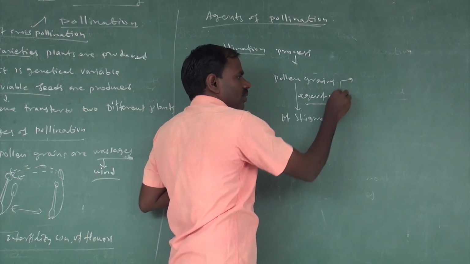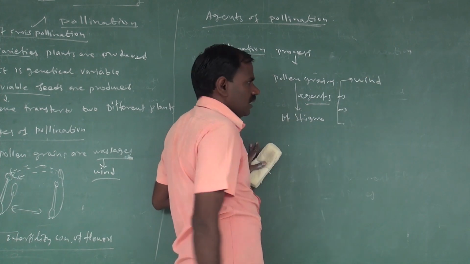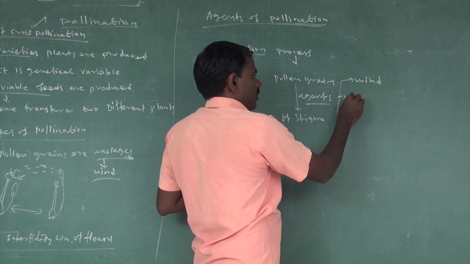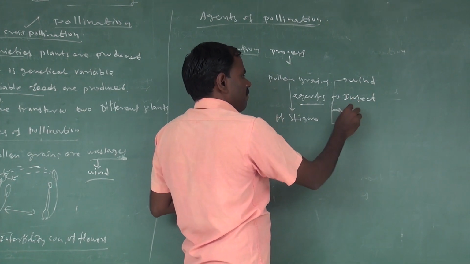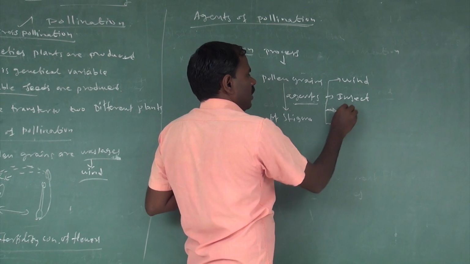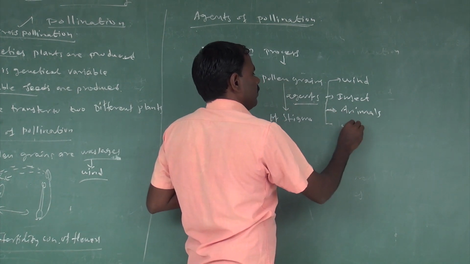What are the agents involved in pollination? First one is wind, then second one is insect, third one is animals, and fourth one is water.